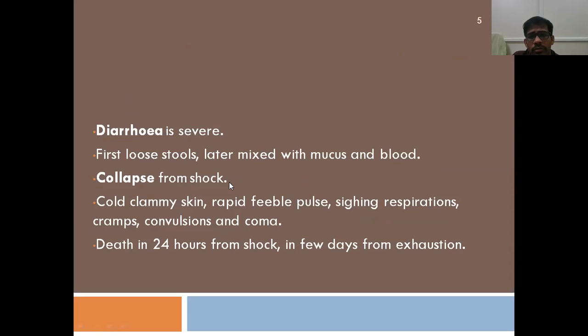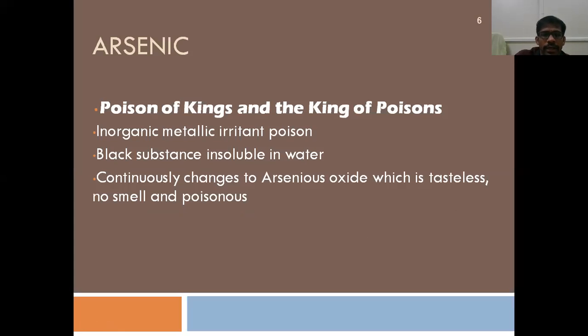And collapse from shock. Because of the excessive loss of water through vomitus and diarrhea, there will be hypovolemia and shock, which leads to collapse. What are the signs of collapse or shock? Cold, clammy skin, rapid feeble pulse, sighing respirations, cramps and convulsions, and finally the person may go into a state of coma. Death occurs within 24 hours from shock, or in a few days from exhaustion, in cases where no treatment was given after poisoning by these irritants, right?